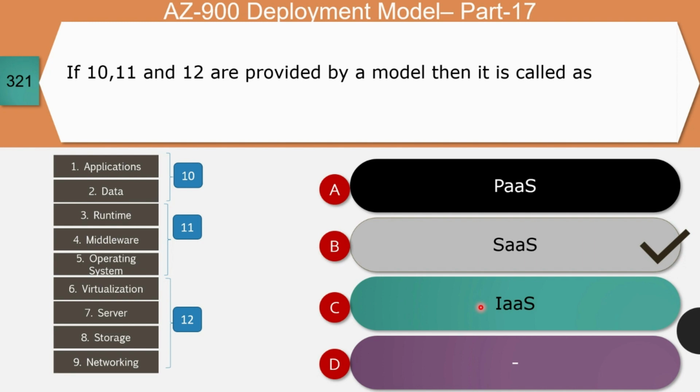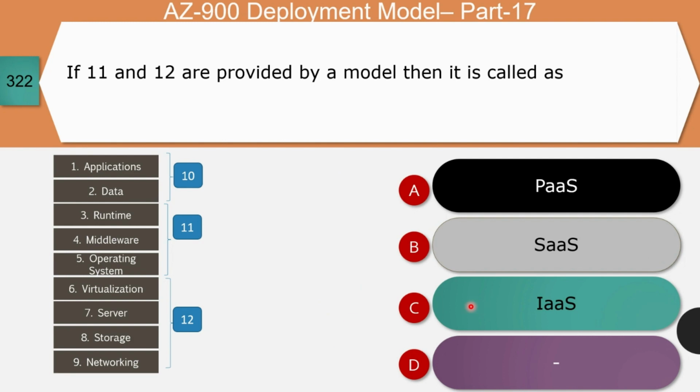Over and above IaaS and PaaS, any packaged application with the data for ready consumption is considered the software as a service layer. With that, option B is the correct answer.